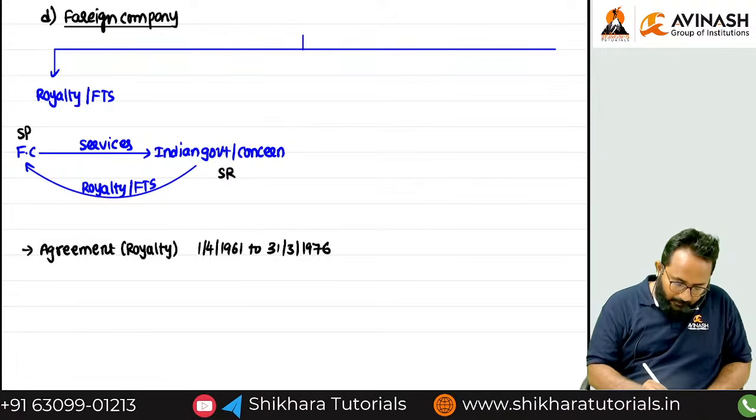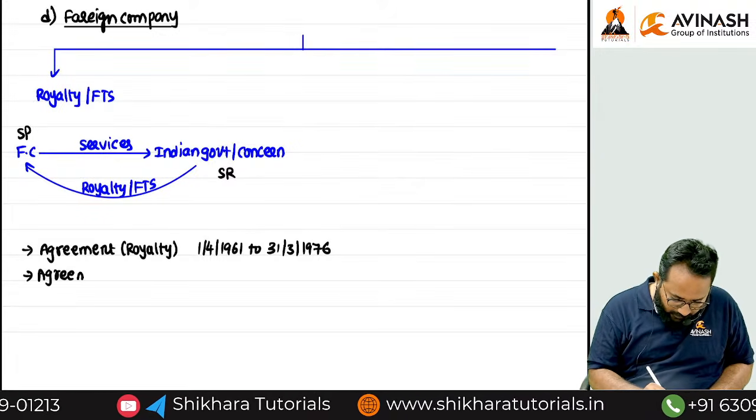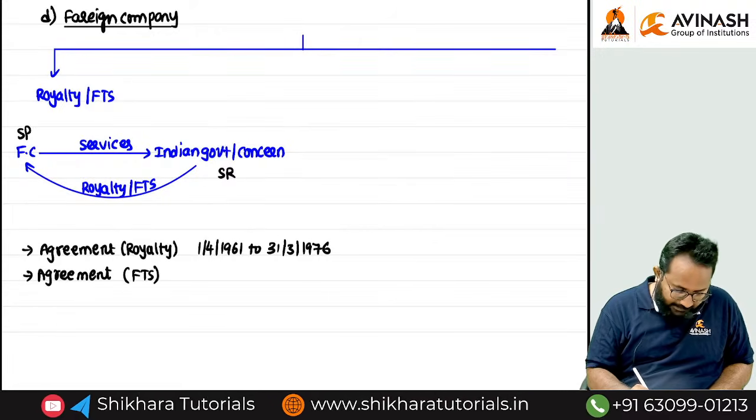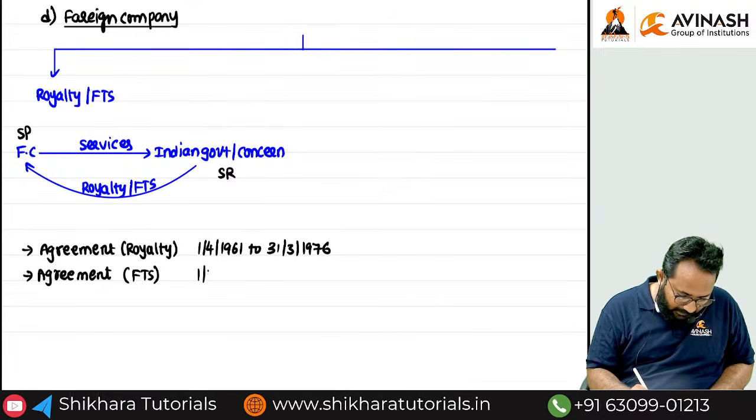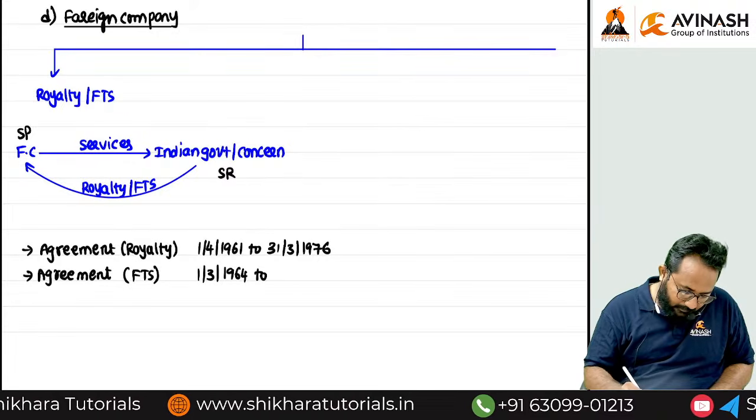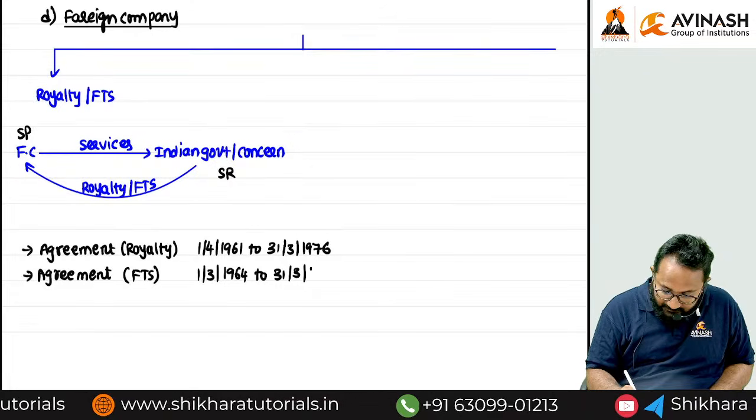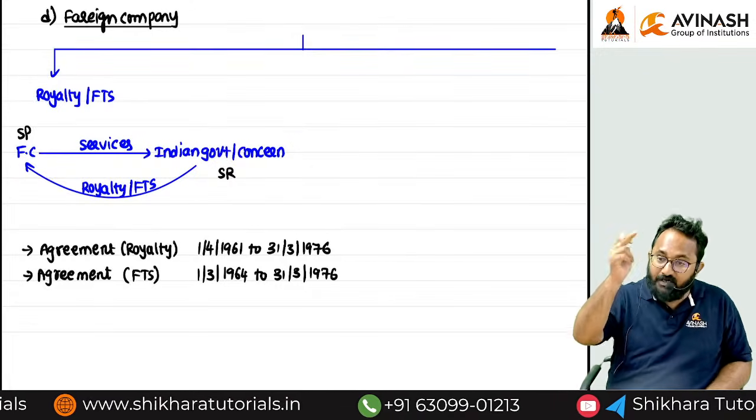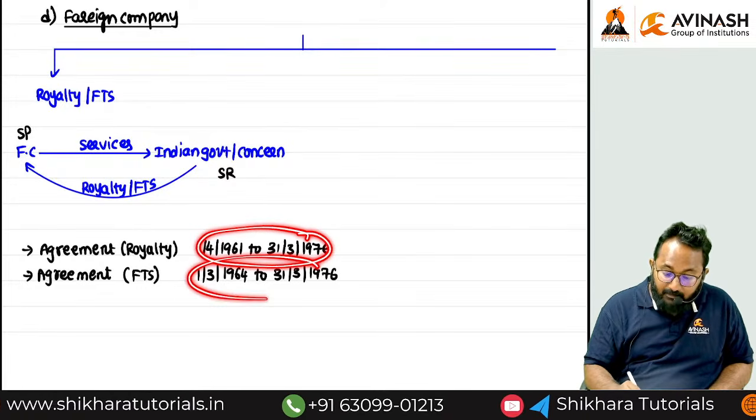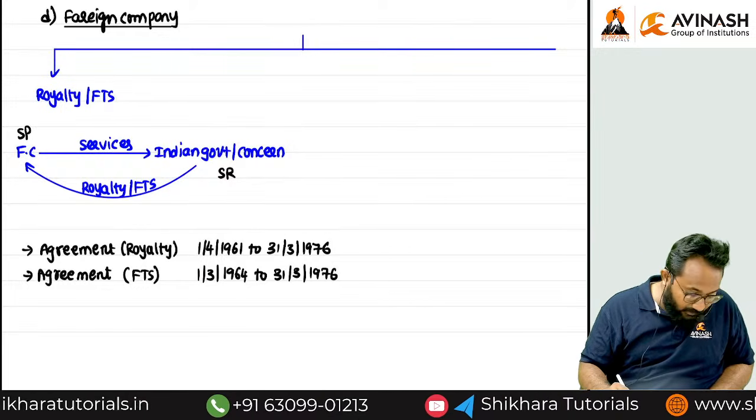If you want to check, I will give you the dates for FTS income. The dates will be 1/3/1964 to 31st March 1976. These are old dates. In between these two dates, if the agreement was done, then only the special tax rate will be applied. At the rate of how much?